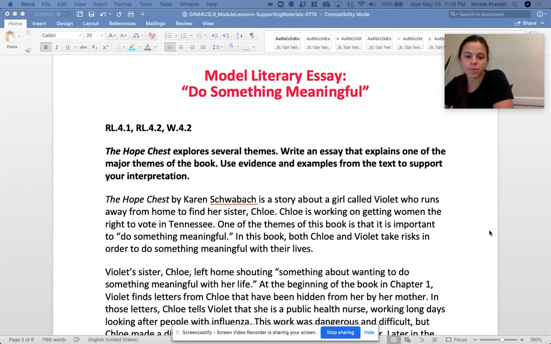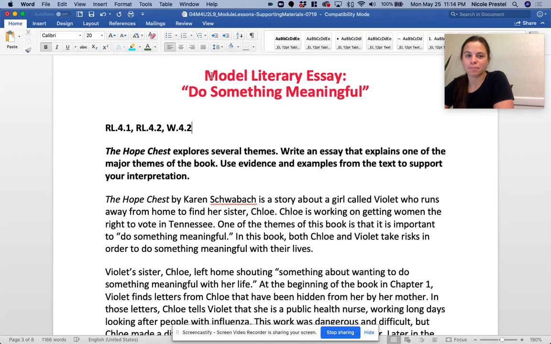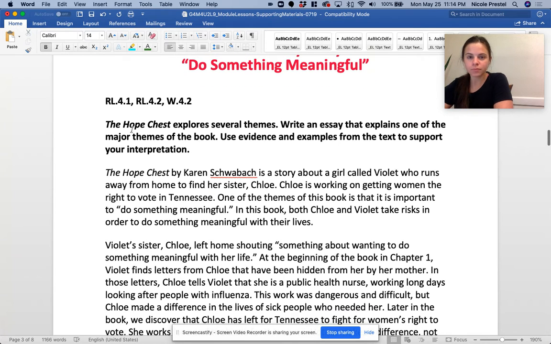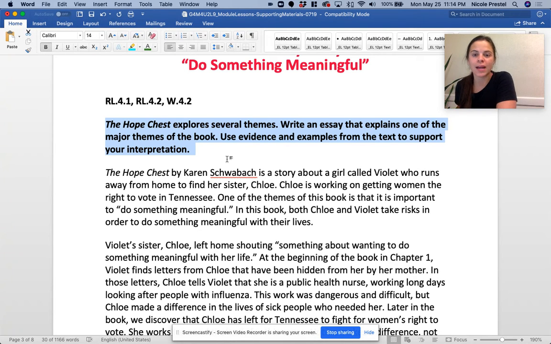Okay, so we're going to jump into a really important part of today's lesson where we are looking at an essay and analyzing the model. We're going to try to do this really quickly because I know you've already spent a lot of time reading your book today. So here's the really important part right here. It says, the Hope Chest explores several themes. Write an essay that explains one of the major themes of the book. Use evidence and examples from the text to support your interpretation.